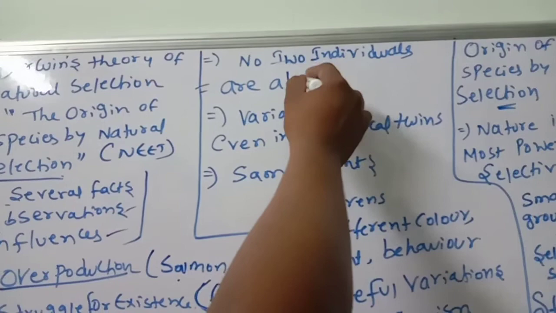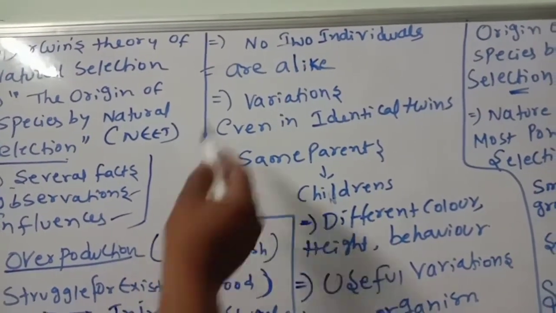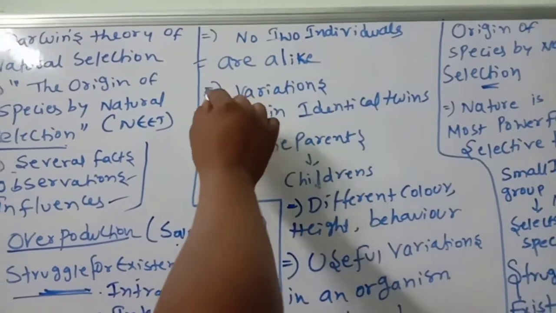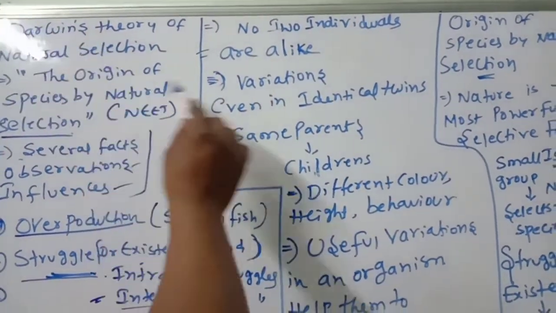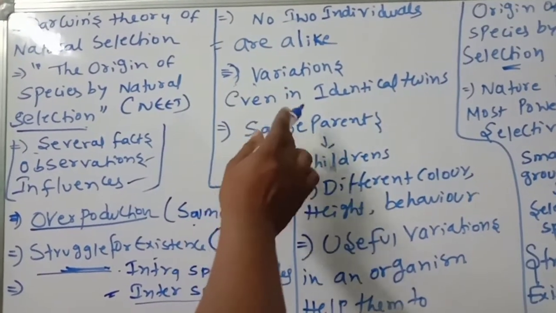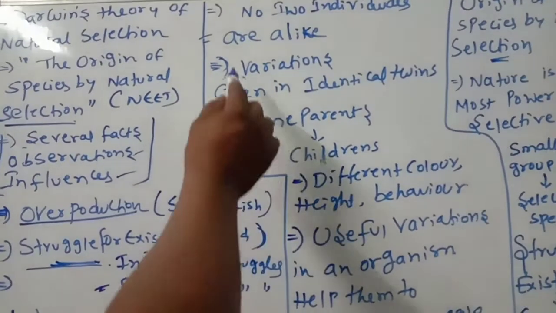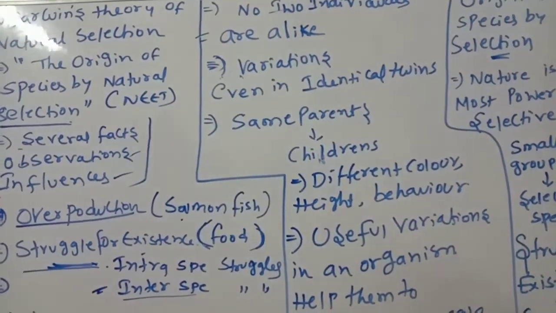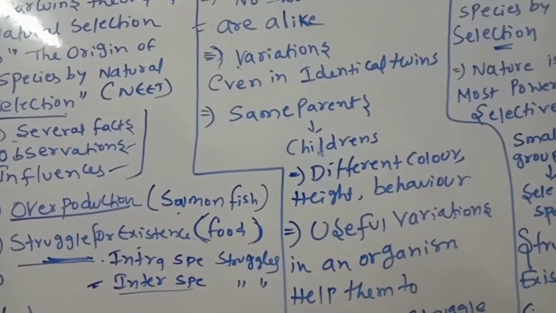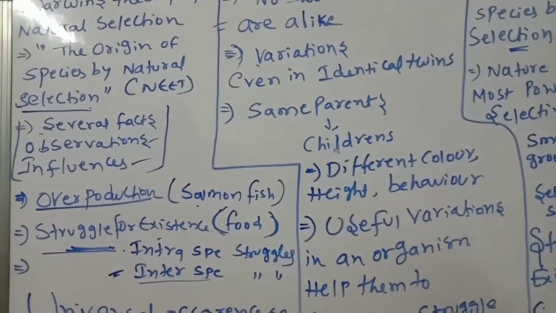If you see my fingerprints, my way of speaking is different from yours. So no two individuals are alike, by variations. These variations are very important. Those which have good variations are selected by nature, meaning good protection from floods, natural habitats and enemies. Those who have good variations and good adaptive conditions can only survive.